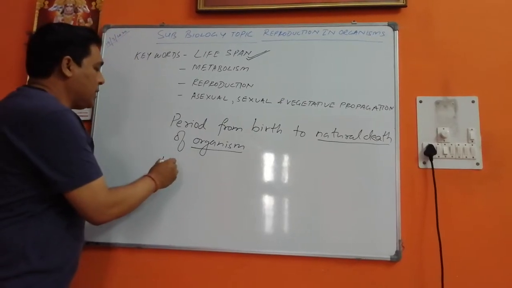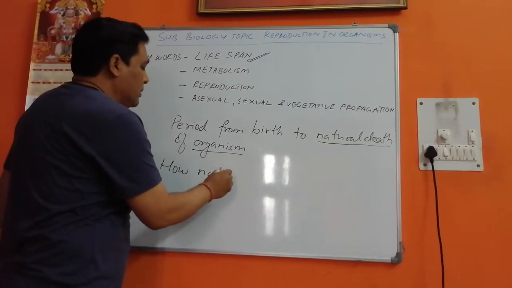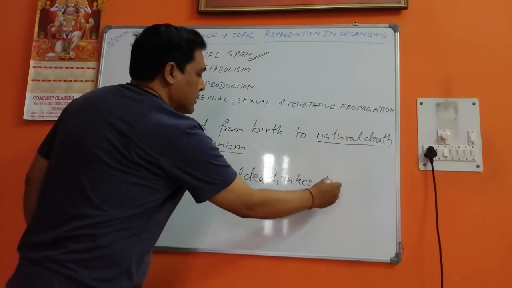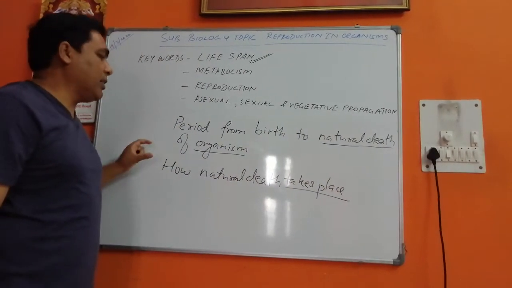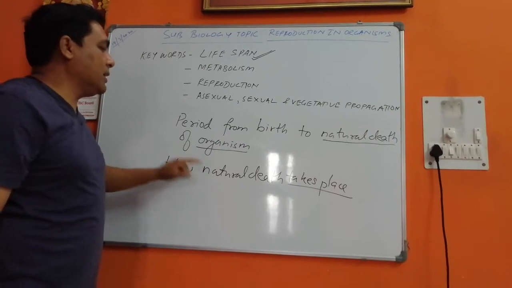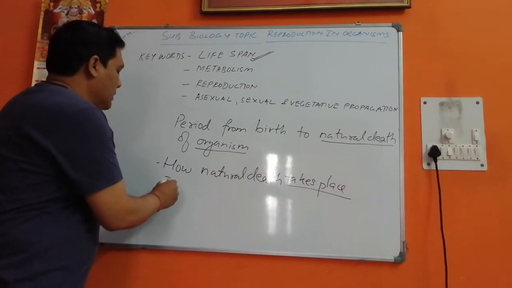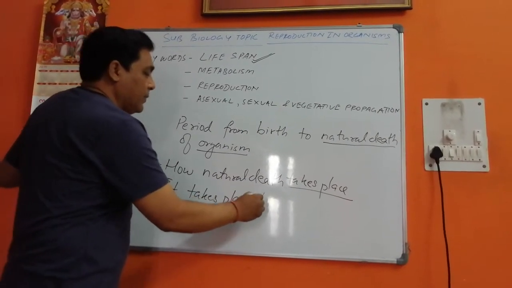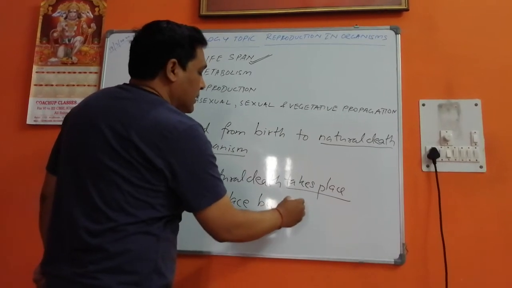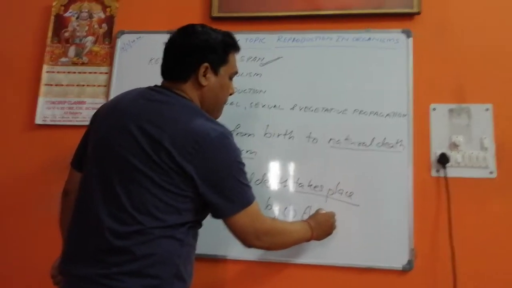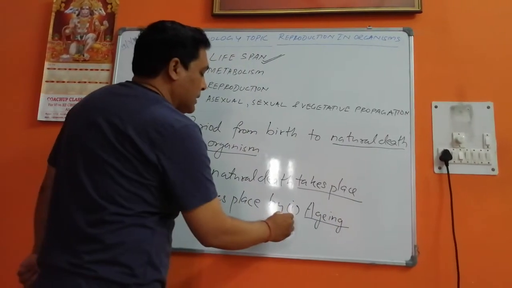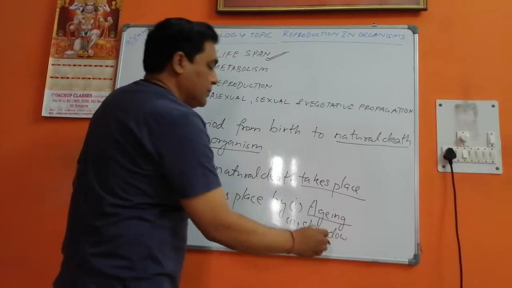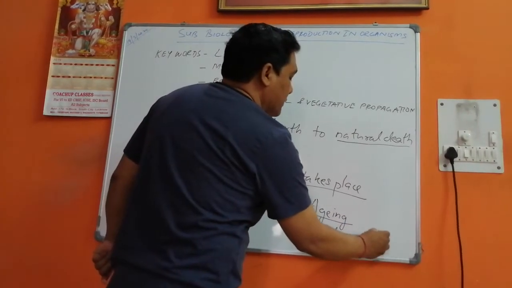Now, how does death take place? How does natural death take place? This is an important question, and I will answer this also. Natural death takes place by the first factor, that is aging, and second, slowdown of metabolism.